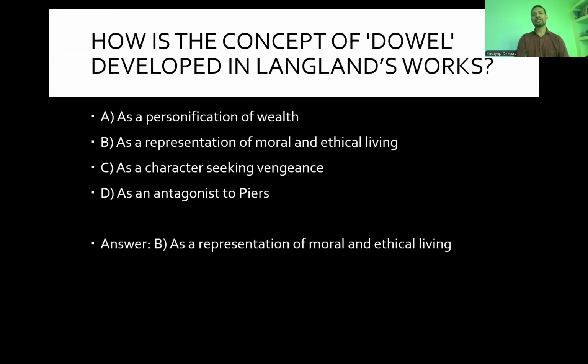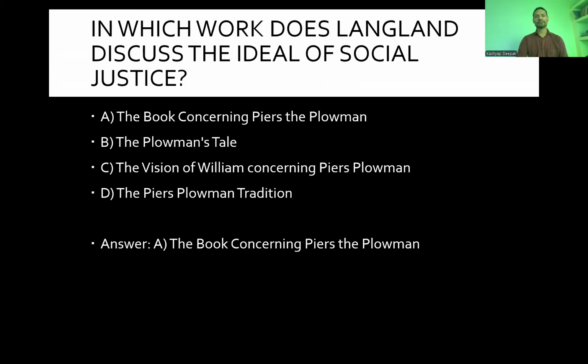How does the concept of Dowell develop in Langland's works? As a personification of wealth, as a representation of moral and ethical living, as a character seeking vengeance, as an antagonist to Piers. And simply B is the answer, as a representation of moral and ethical living.